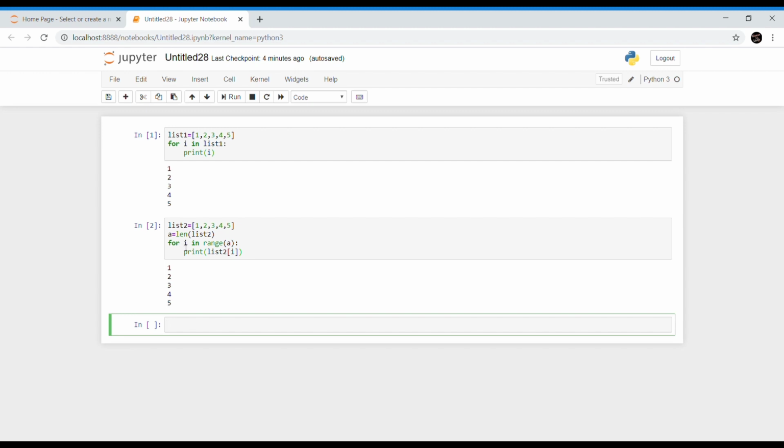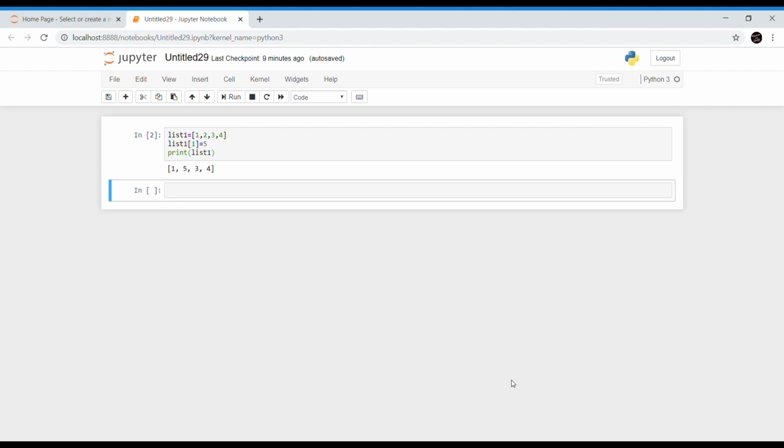So for i in range a, which means range 5, the i value iterates from 0 to 5 minus 1, which is 4. Now I am printing list 2 of index 0. Index 0 is 1 here, and in the second iteration the i value will be 1, so the element at index 1 will be 2, and all the elements will be getting printed.